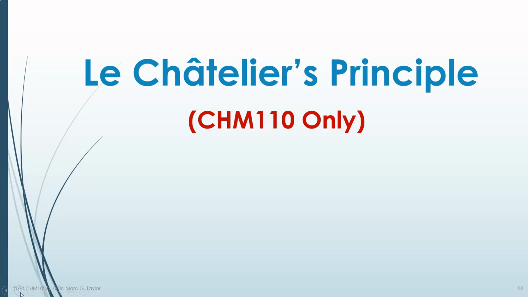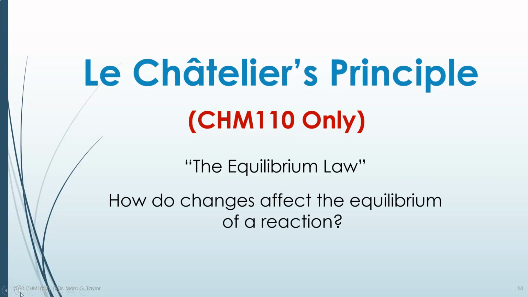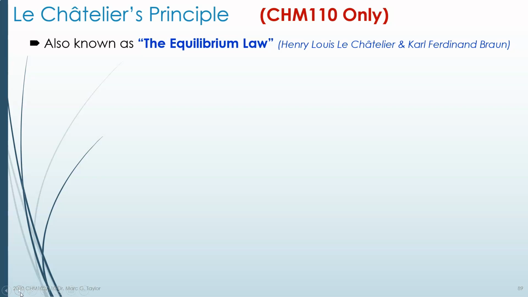Le Chatelier's principle. Le Chatelier's principle is also known as the equilibrium law. Americans usually say Le Chatelier's principle. This is basically a set of rules that allows you to tell how an equilibrium will be affected by a change to the reaction, any kind of change. So let's talk about these.